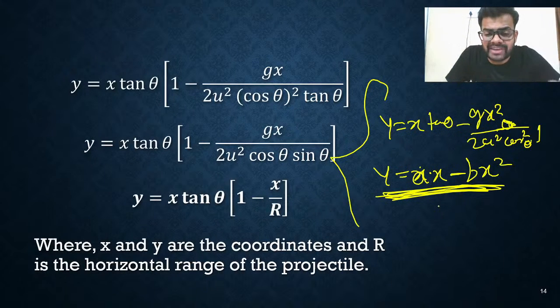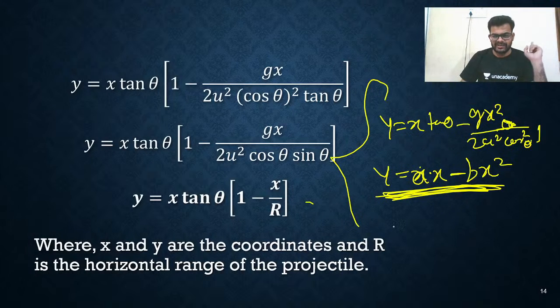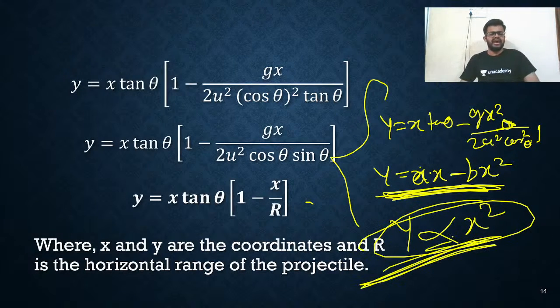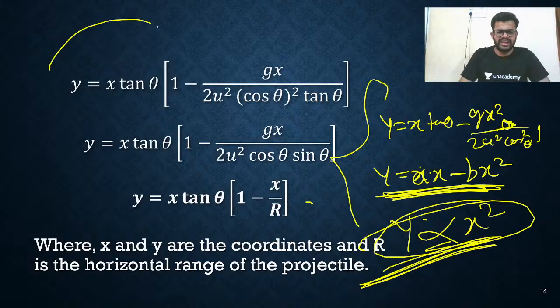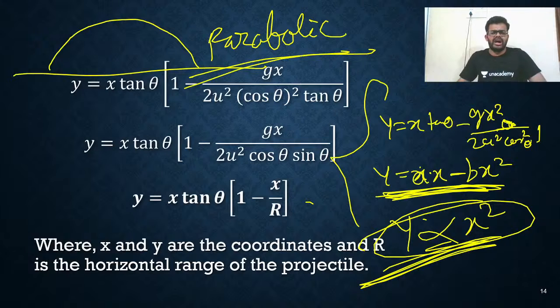This is the equation of a downward parabola. I explained what the equation of a parabola is: if y is proportional to x², a quadratic equation is there, so it will always be a parabola. So it is a downward parabola, meaning a projectile always has a parabolic path.